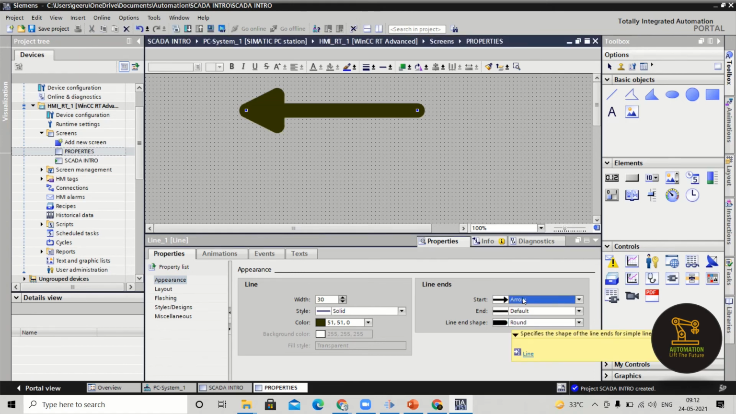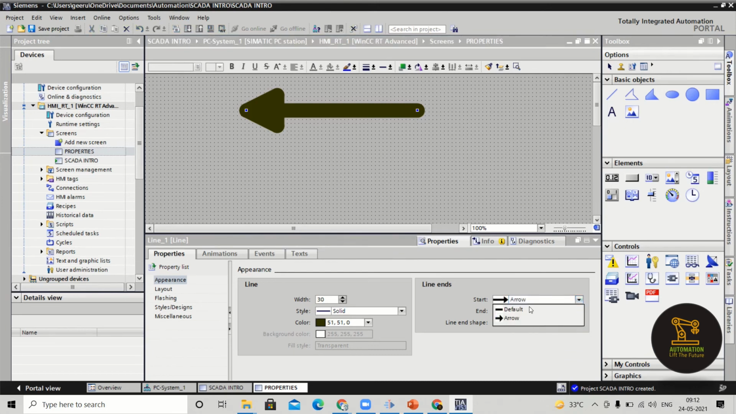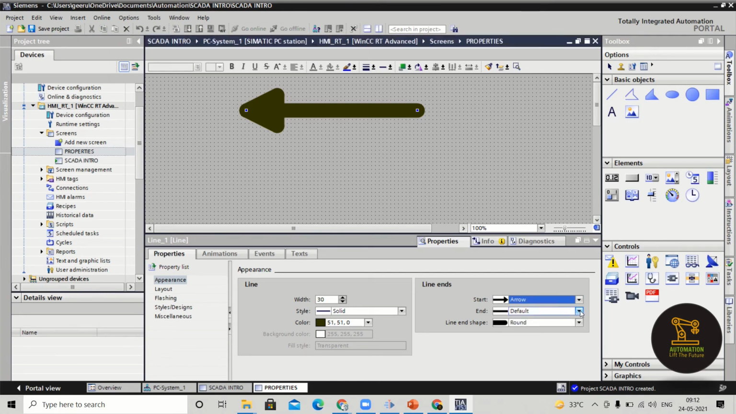Starting as an arrow? No, I don't want to make it as starting. So what I will do, I will keep the starting as default and ending I will change to arrow. Right? And you can use this based on your requirement, and you can show the flow of water, or you can show some navigation place. So based on the requirement you can show this arrow.